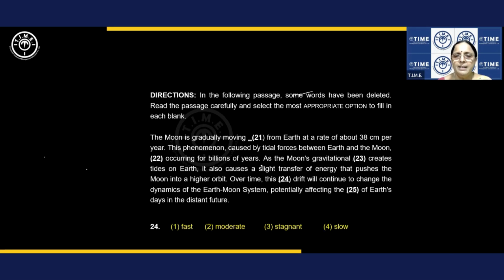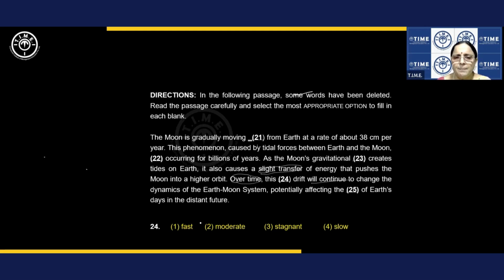Over time. Are you ready? Fine. Okay. Creates tides on Earth. It also causes a slight transfer of energy. Pushes the moon. Right. Here it is. Pushes the moon into a higher orbit. Over time, this dash drift will continue to change the dynamics of this one. Will continue to change. So it's not happening immediately, right? So let's see. Over time is what? Over a period of time.